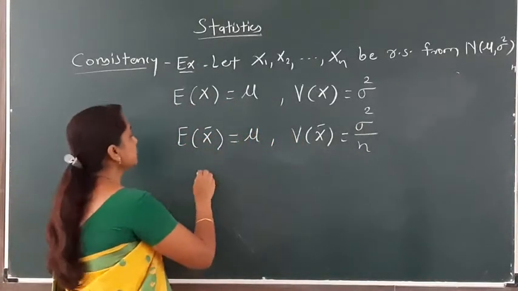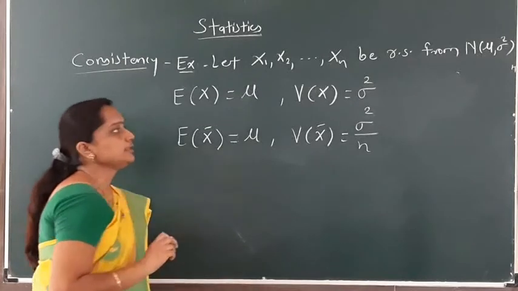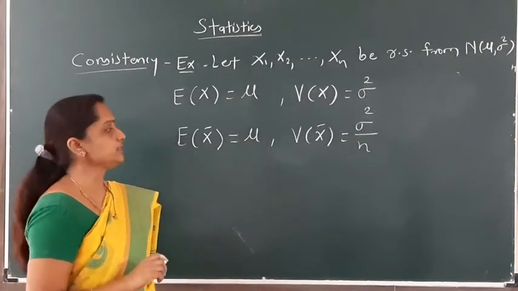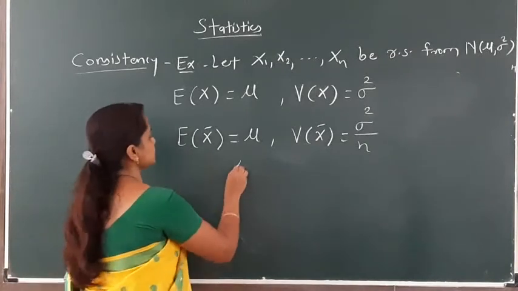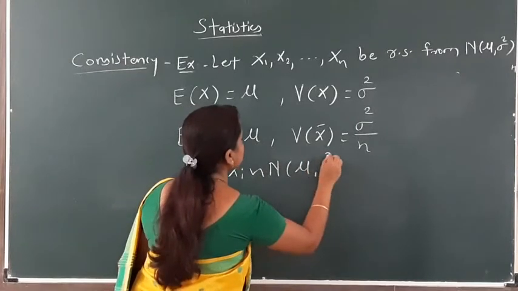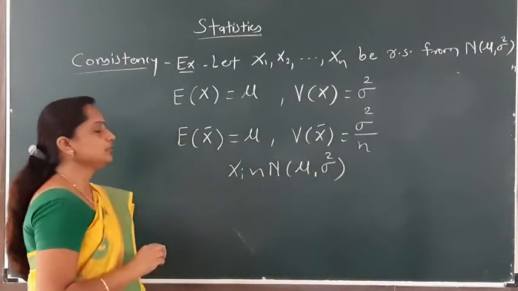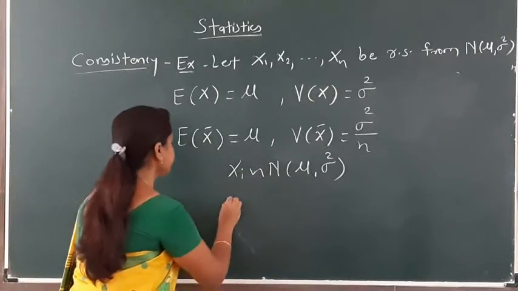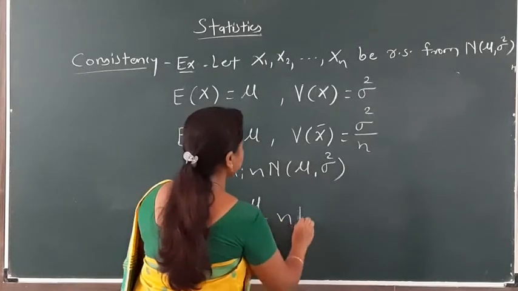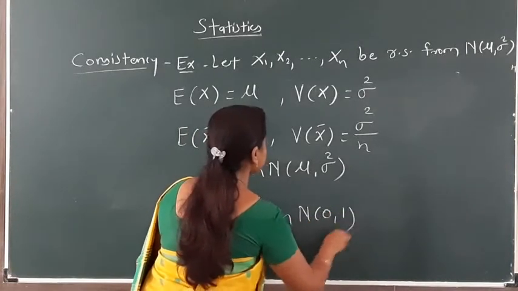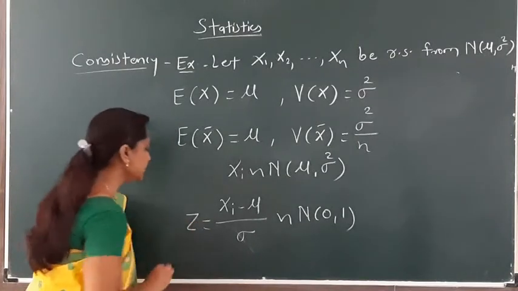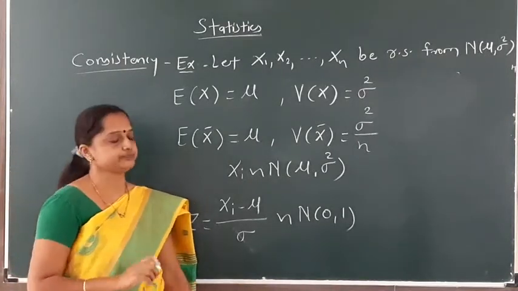Now we have to show whether this sample variance is a consistent estimator for the population variance sigma square. All of you know, you have learned in BSc second year that if xi follows normal with parameters mu, sigma square, then xi minus mu divided by sigma follows normal with parameters 0 and 1. This is the standard normal distribution. All of you remember that. Here we consider this variable as Z.